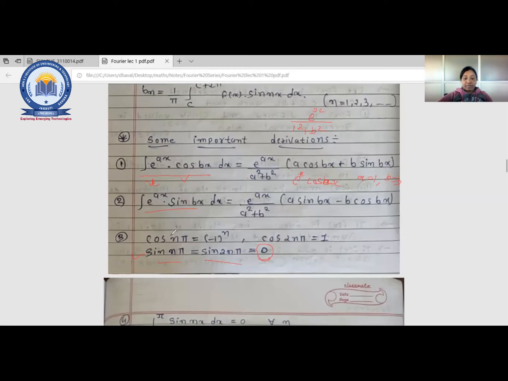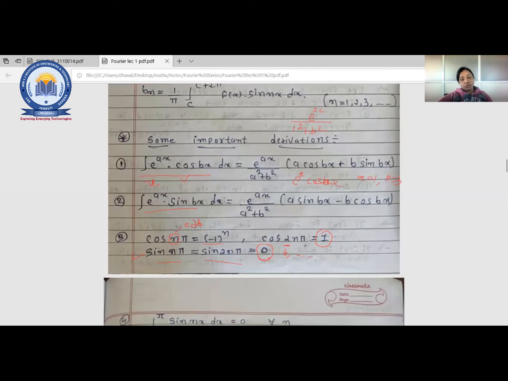Cos n pi: if this n is odd, you will get the answer minus 1. And if n is even, that means 2, 4, like that, then you have 1. Okay. The main equation of cos n pi is minus 1 raised to n. So if n is odd, you have to write minus 1 raised to n.